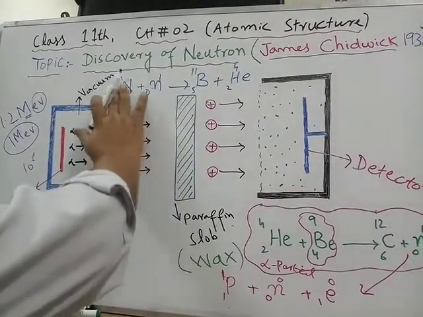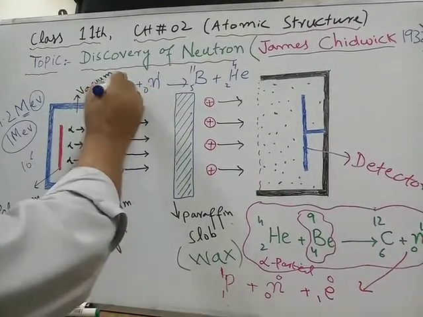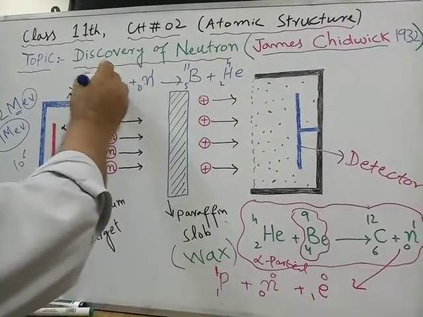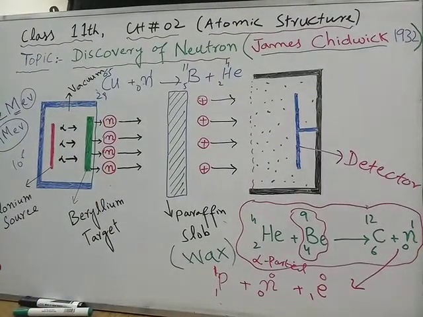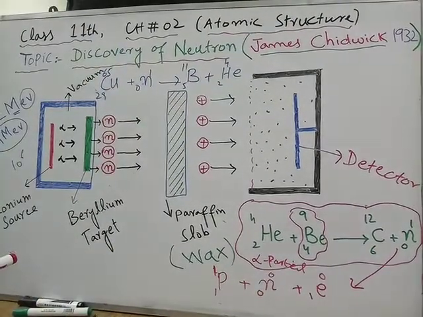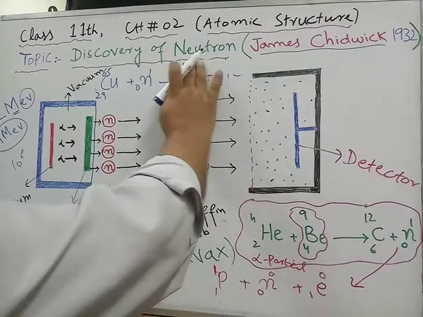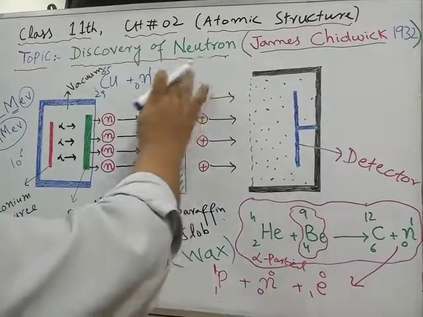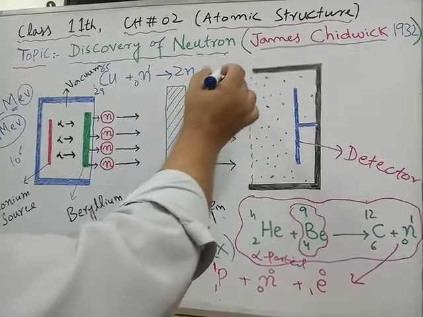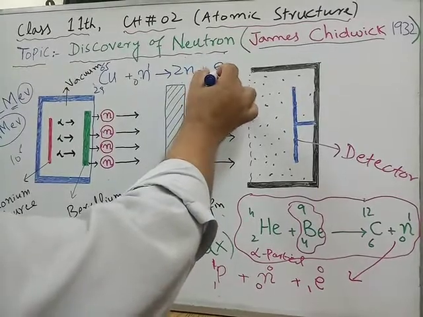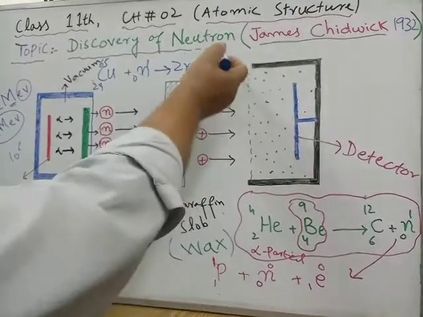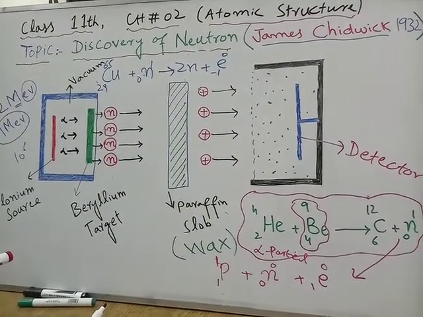Similarly, when a neutron is allowed to strike copper, atomic number 29 and mass number 65, this isotope is taken and this copper target is struck by a neutron. What are the products obtained? Actually we get zinc plus a beta particle. Okay, so its mass number is 0. The minus 1 indicates its charge. Beta particle is actually an electron.